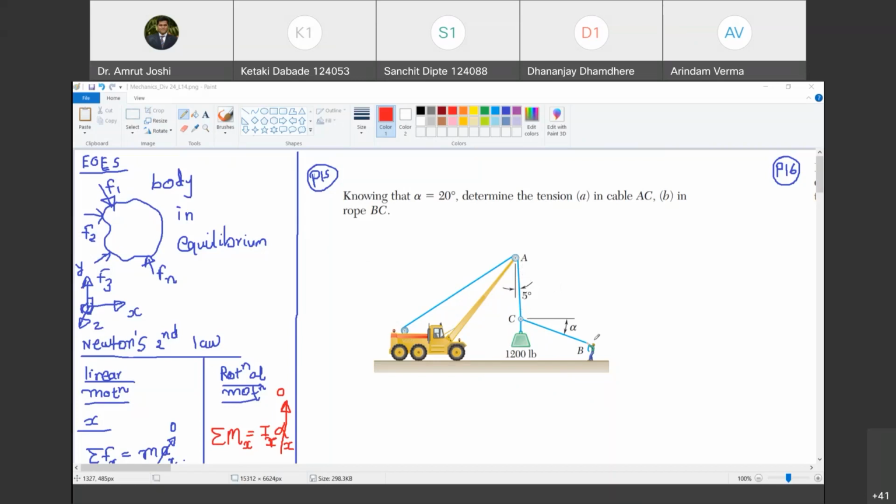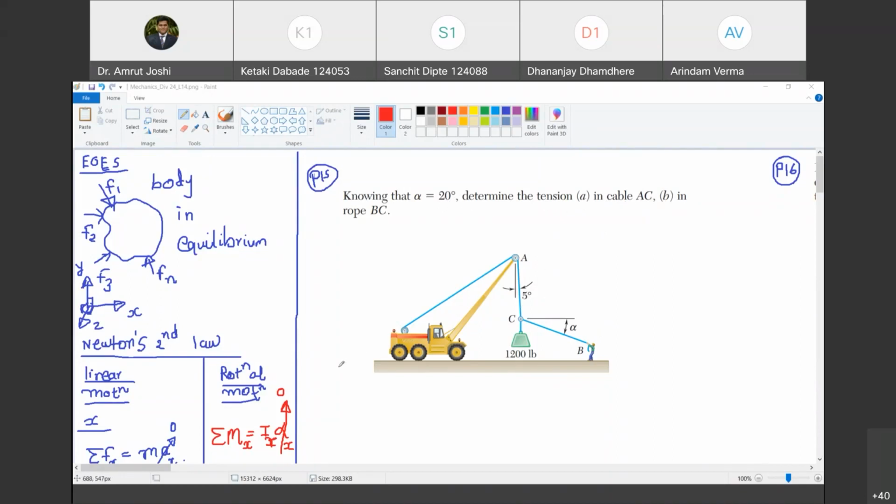So the only force that a cable can carry is tension. Do you agree with me? Yes, sir. And that tension is directed along the length of the cable. Are you with me? Yes. So, knowing that alpha is equal to 20 degrees, determine the tension in cable AC and in rope BC is the question being asked. Are you with me? Yes, sir.